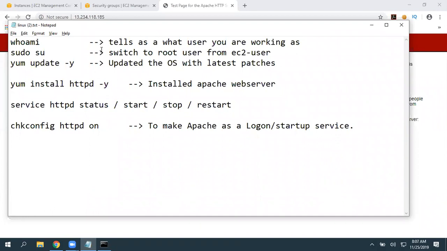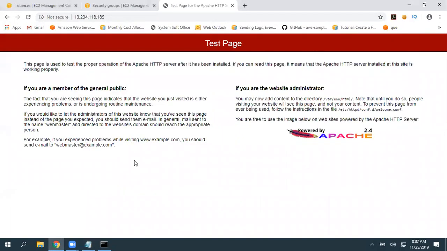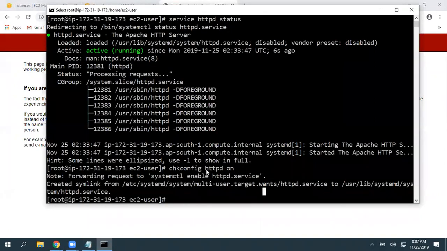Okay, again, it is giving a simple test page. So instead of this test page, I want to deliver my own very simple HTML file where I can add content. You really don't need to do extra things.